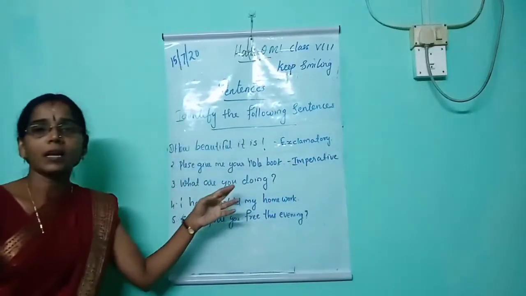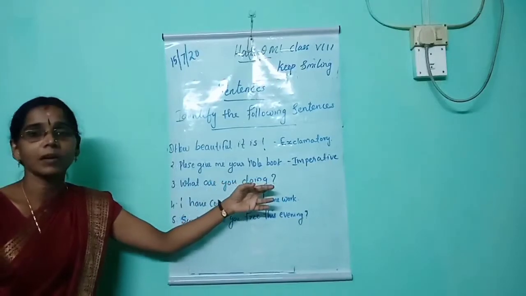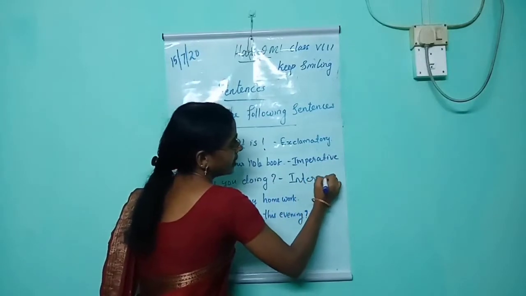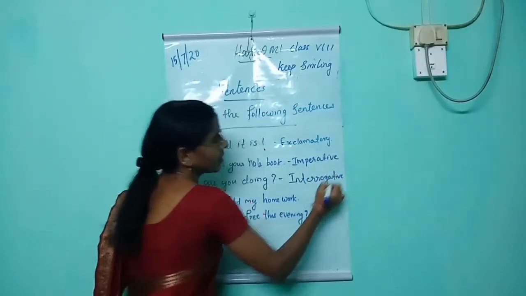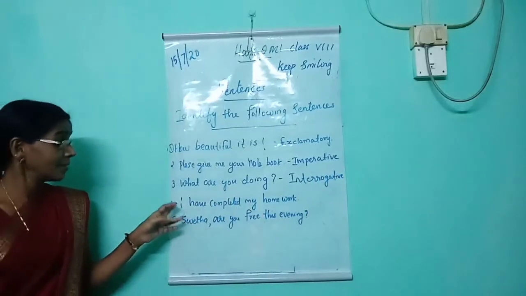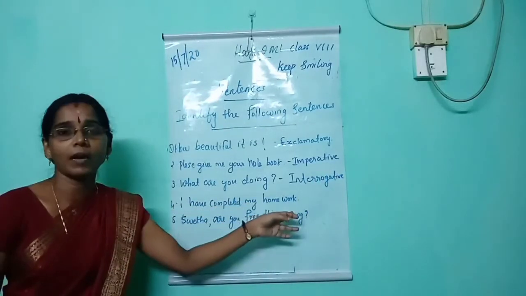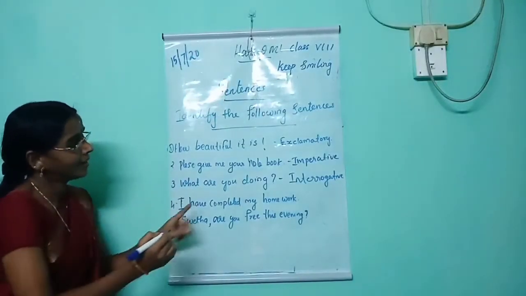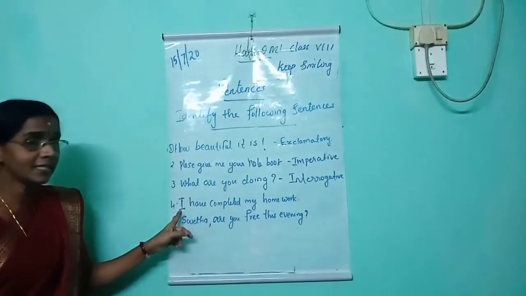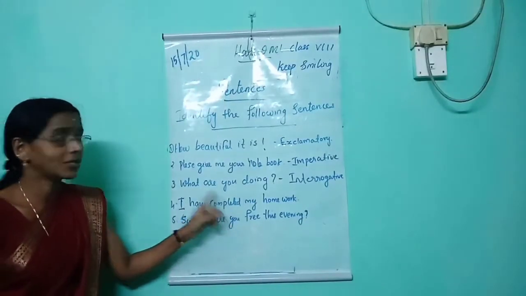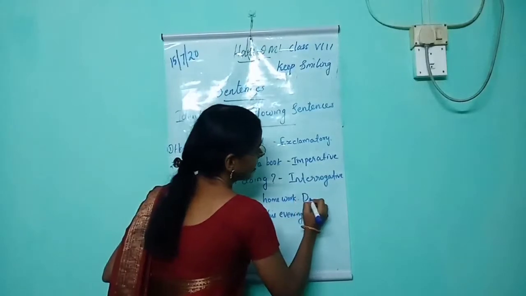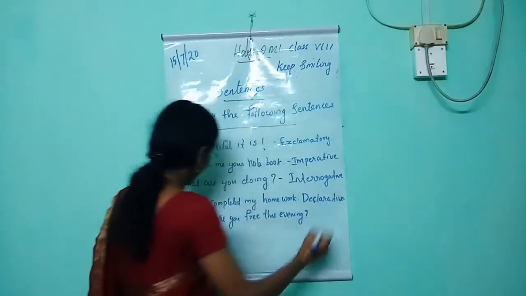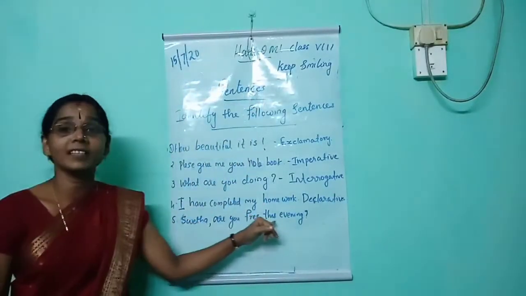Third one is what are you doing? This sentence ends with a question mark. So this sentence is an interrogative sentence. Then the fourth one is I have completed my homework. This sentence begins with the capital letter and ends with the full stop. I is the subject, have completed is the verb. So we can say this one is a declarative sentence.